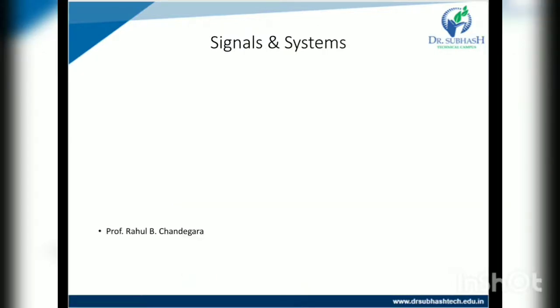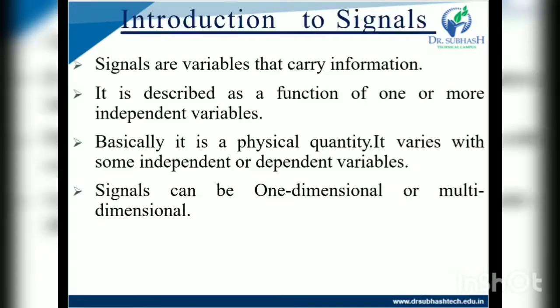In this lecture we again repeat some important topics so we can easily understand. In the introduction, signals are variables that carry information. A signal is described as a function of one or more independent variables. Basically, it is a physical quantity that varies with some independent or dependent variables. A signal can be one-dimensional or multi-dimensional.